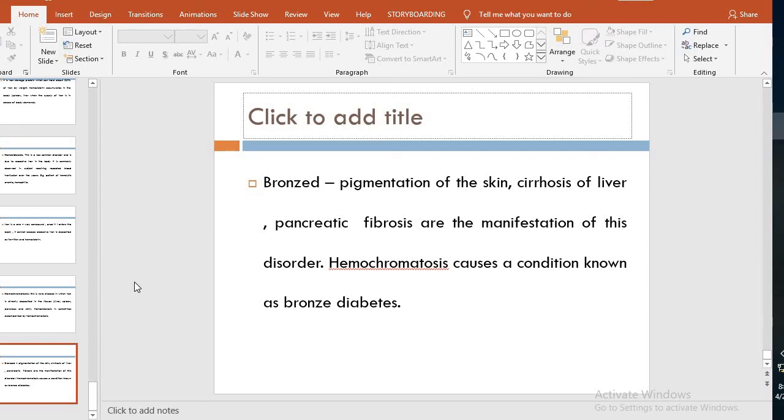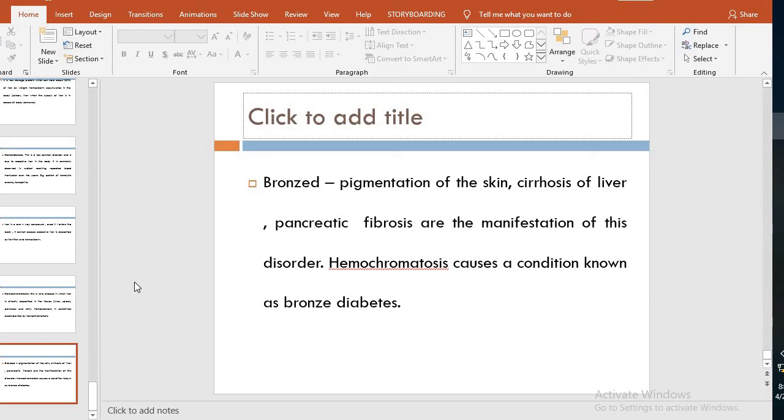Insulin causes the intracellular shifting of glucose. So when there is pancreatic fibrosis, there will be less insulin secretion, and there could be disorders which are due to the pancreas.